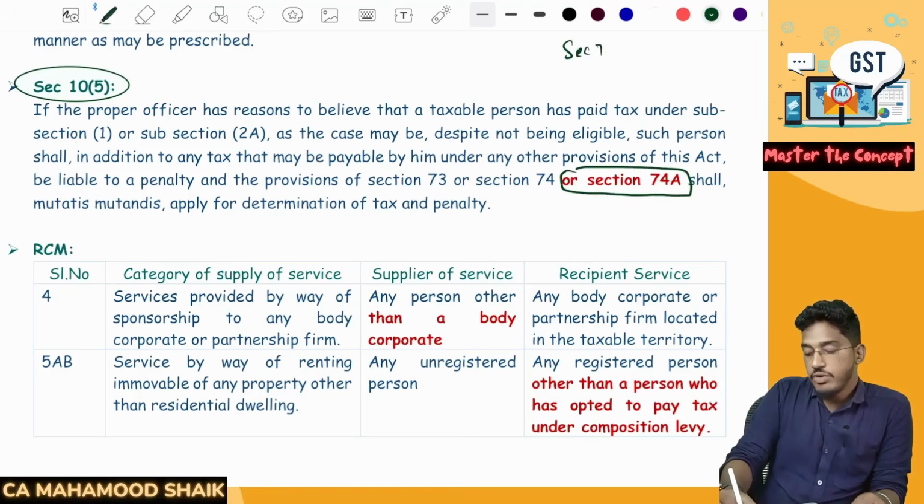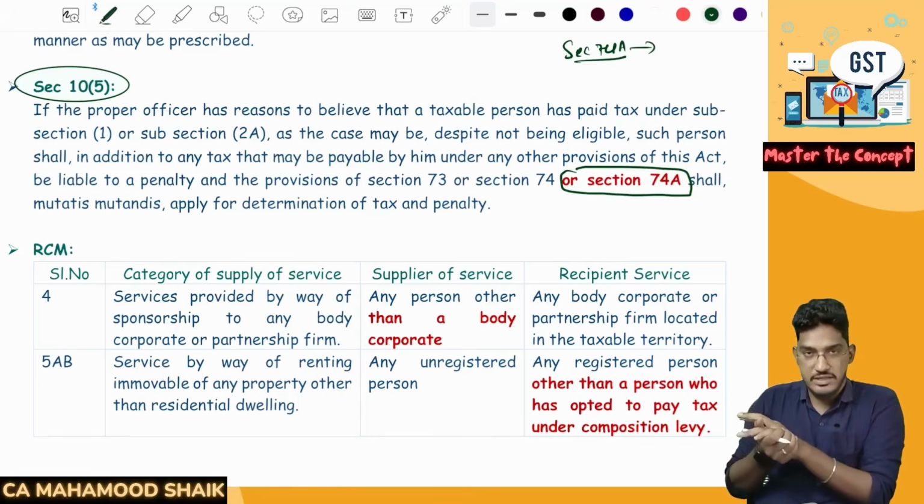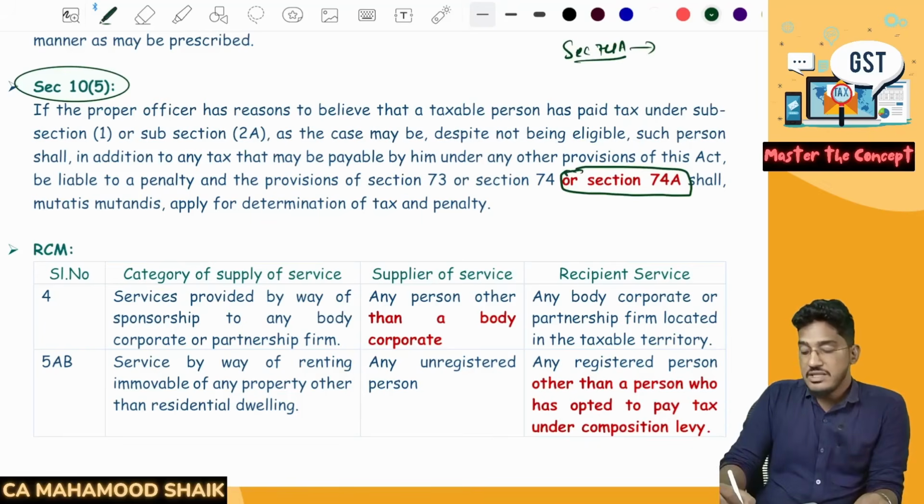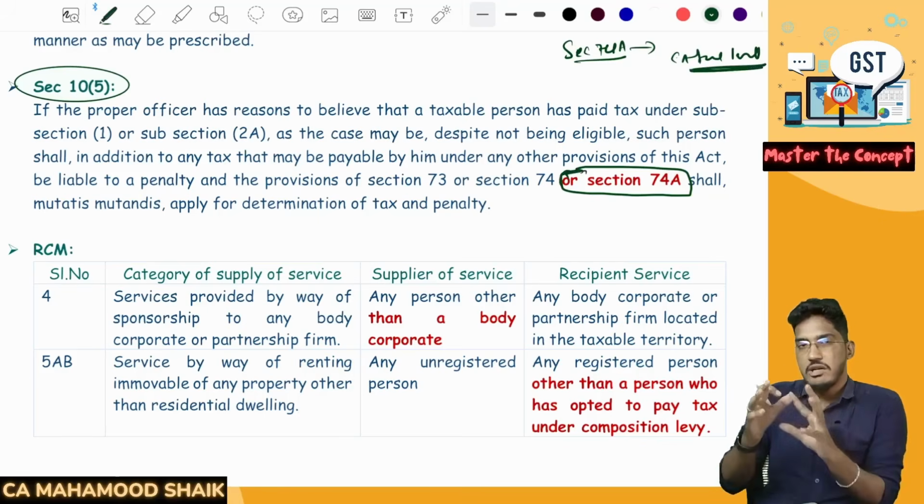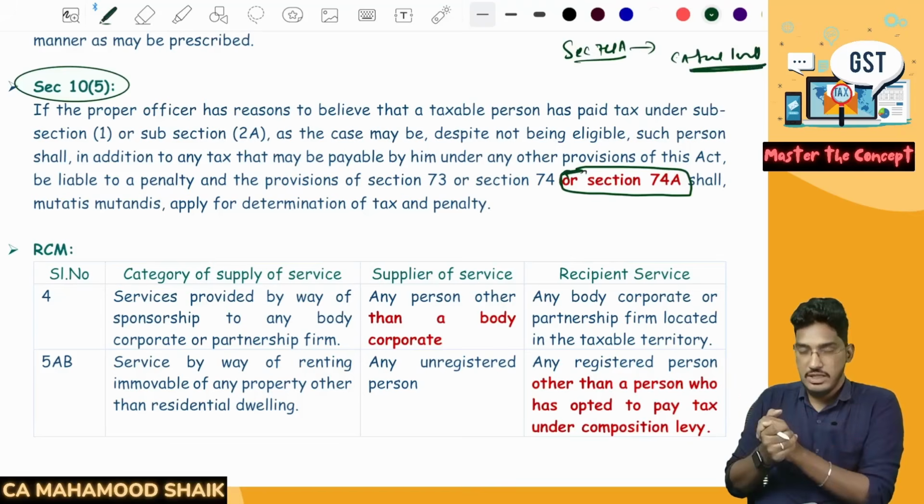See, section 74A is a new section which was introduced in the GST, which is talking about penalty proceedings and assessment proceedings and all. Okay, so what is this section 74A? That we will discuss at the CA final level. But this is also one of the assessment or recovery procedures which involves fraud and all other cases.